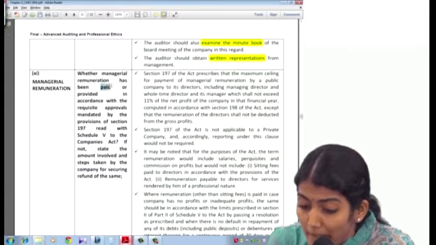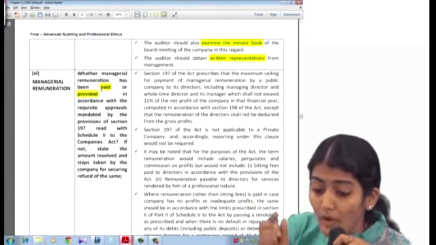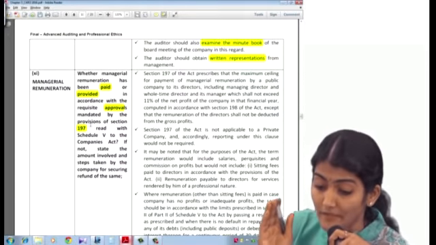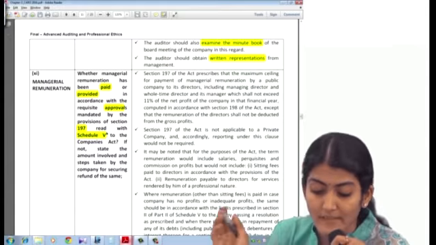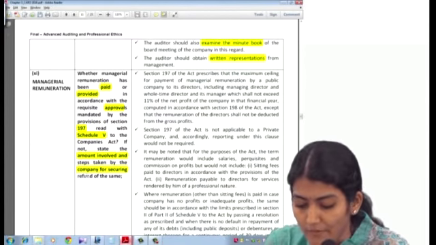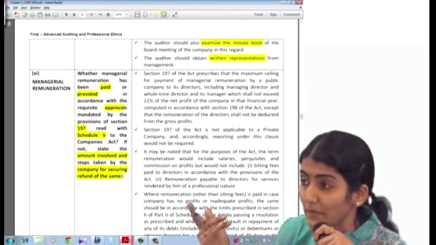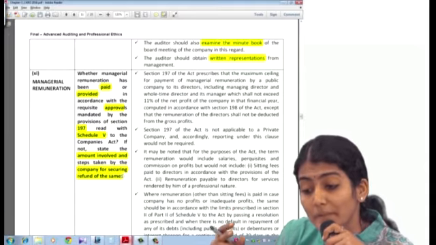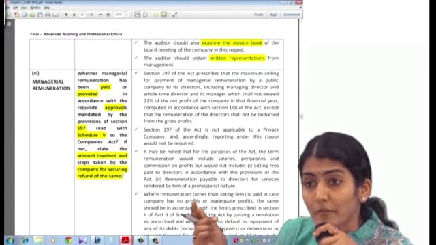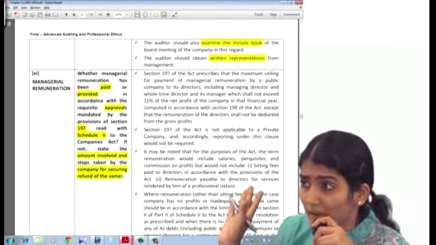Right. So what does it say? Whether managerial remuneration has been paid or provided for in accordance with the requisite approvals mandated by the provisions of section 197, read with schedule 5 to the Companies Act. If not, state the amount involved and the steps taken by the company for securing refund of the same. Amount of the excess which has been paid and also the steps taken by the company for securing refund of the same. Are you getting? So what you have to remember first, section 197 and schedule 5. First these two things you have to remember.